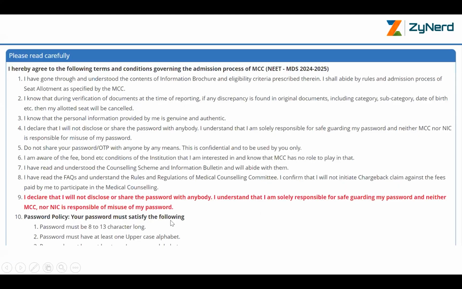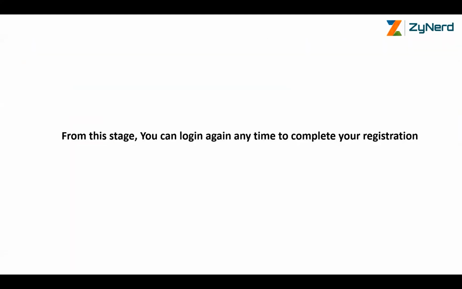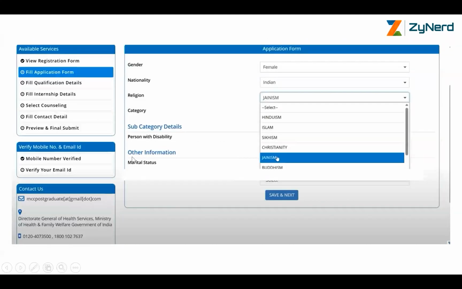You will be able to sign in at any point in time. So this is the first stage of the process. Then you go on to fill the application form. Gender is auto filled over here. Nationality is Indian or NRI.